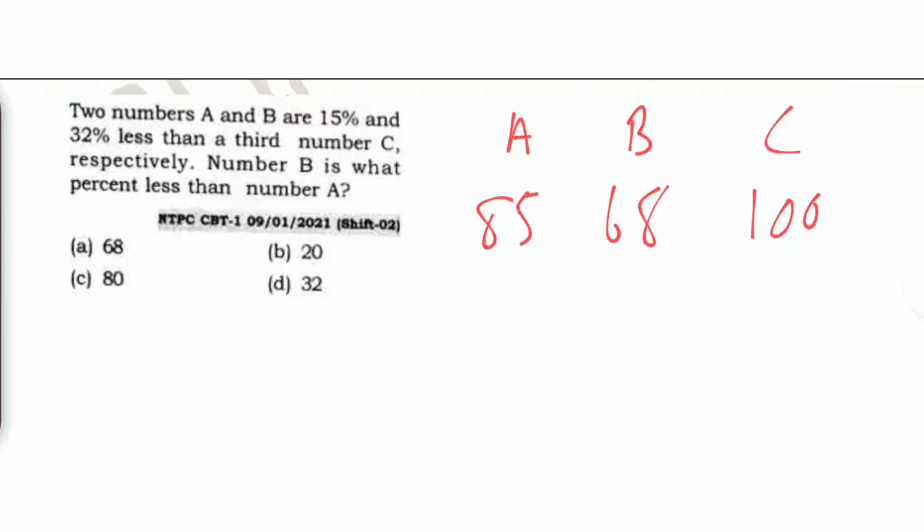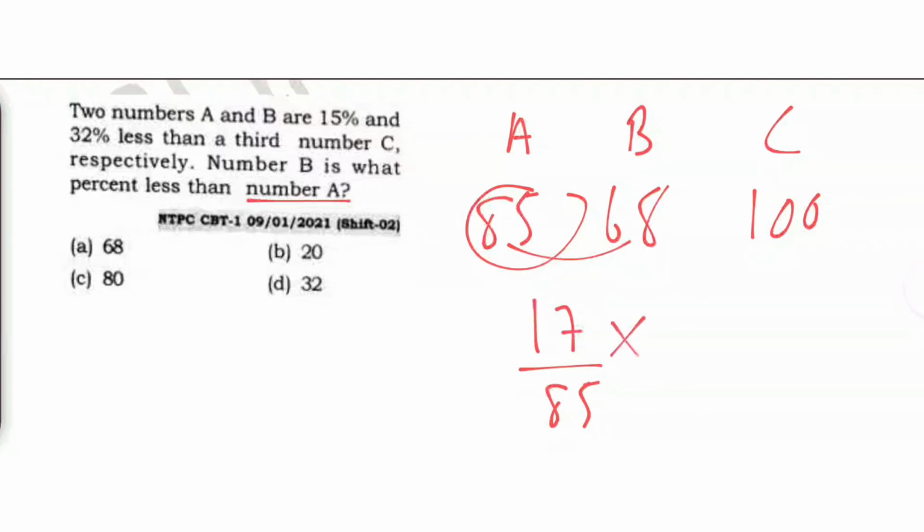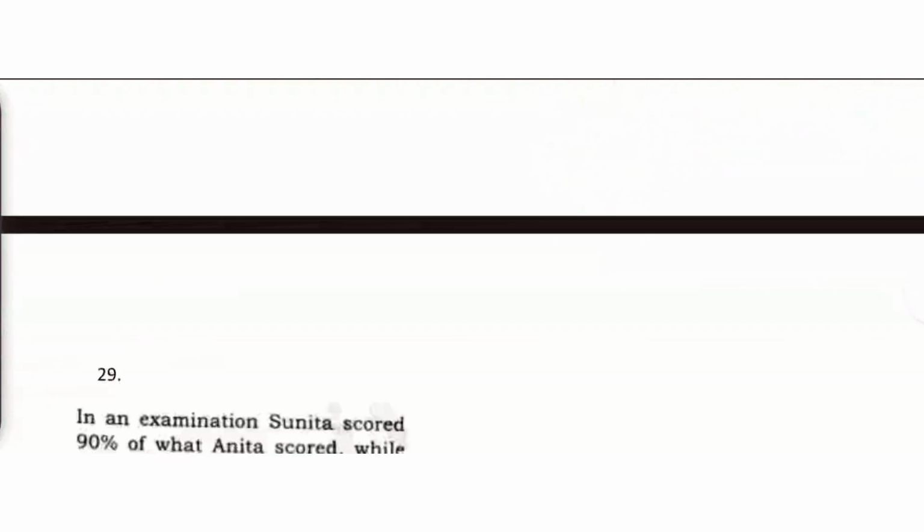Number B is what percent less than number A? We can clearly see first it was 85 and B 68, so 68 is less than A. But how much? If we see, it is 17. See, number B is what percent less than number A, means we have to use A as the reference, into 100. 17 ones are 17, fives are 5, twos are 0, so it is 20%. Very simple, guys. I hope you're following me over here.